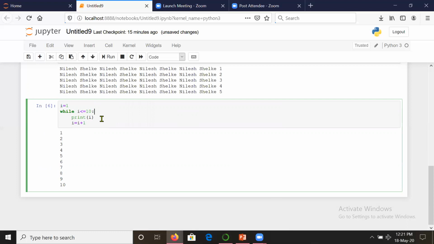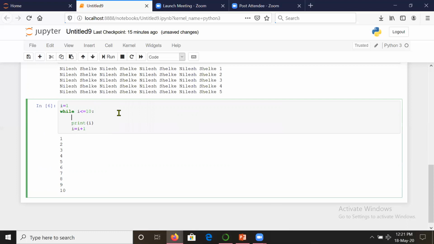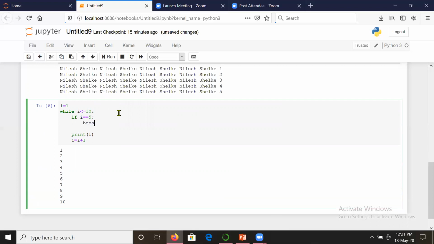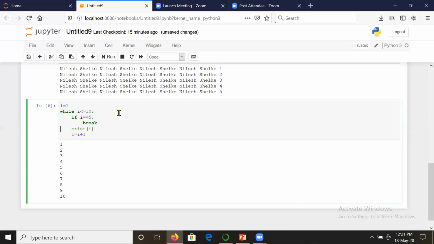Suppose we get some number. Suppose we are iterating through the list we have seen, or we found some condition, suppose I is equal to 5. Then we can ask it to break in between. There is a block, break. I will tell you what I mean to say. Try to understand this. It is saying I is less than 10.